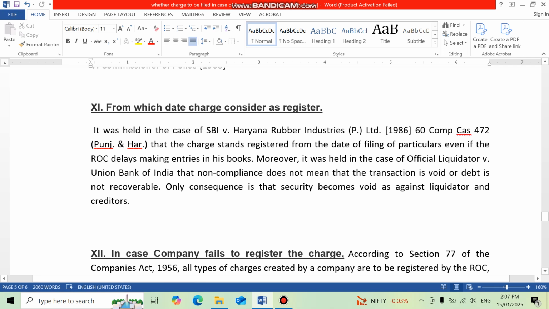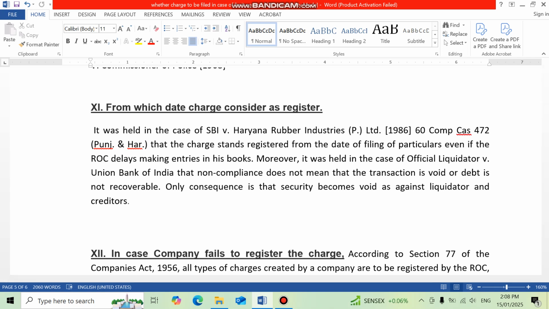Moreover, it was held in the case of Official Liquidator versus Union Bank of India, that non-compliance does not mean that the transaction is void or debt is not recoverable. Only consequence is that the security becomes void against liquidator and creditors. So, in case of non-registration of charge, you will stand as an unsecured creditor. You will not come in the secured creditor list.